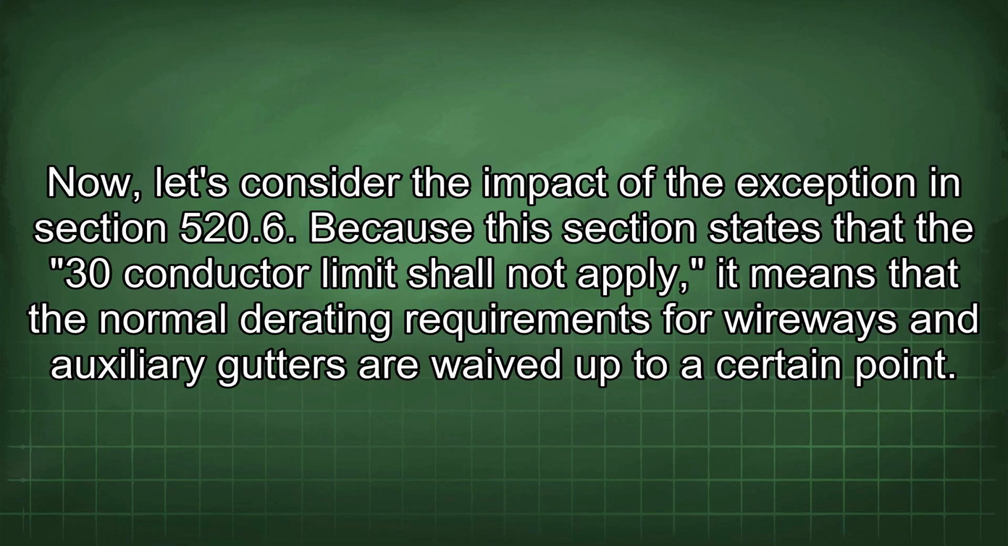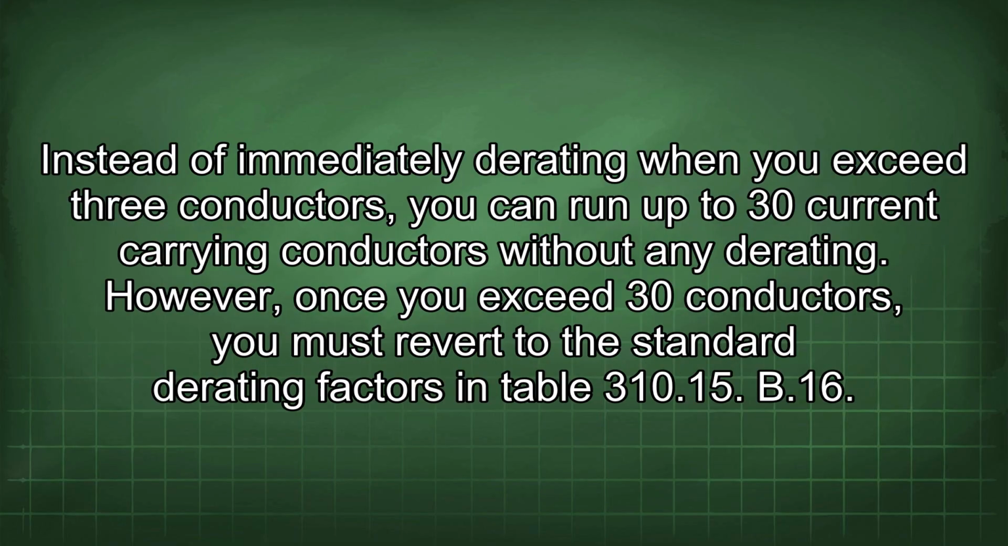Now let's consider the impact of the exception in Section 520.6. Because this section states that the 30 conductor limit shall not apply, it means that the normal derating requirements for wireways and auxiliary gutters are waived up to a certain point. Instead of immediately derating when you exceed 3 conductors, you can run up to 30 current carrying conductors without any derating. However, once you exceed 30 conductors, you must revert to the standard derating factors in Table 310.15(B)(16).